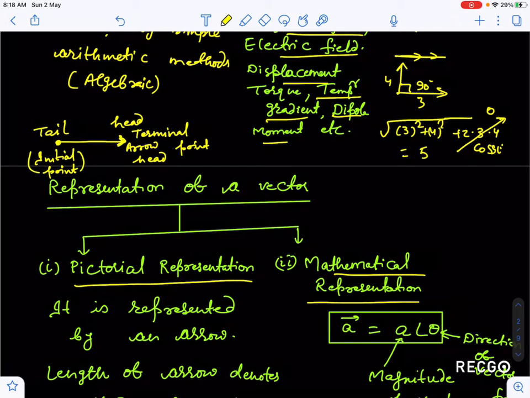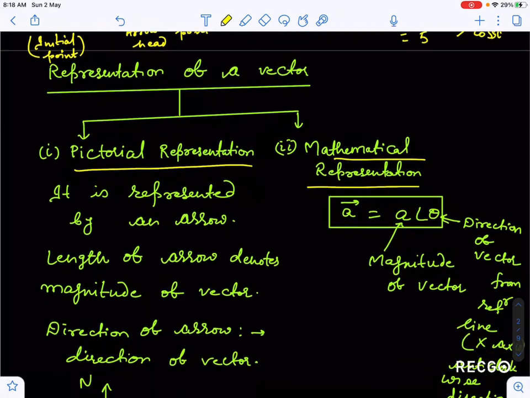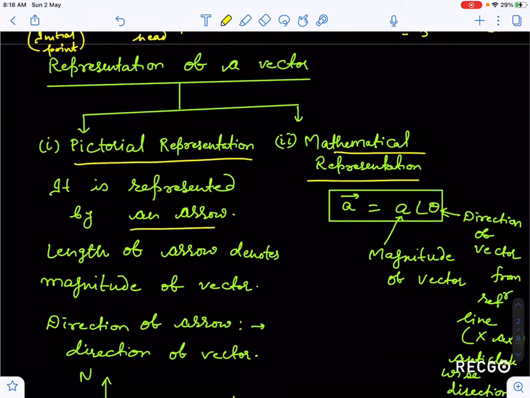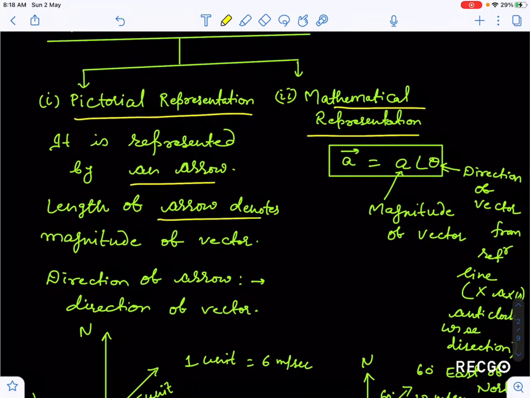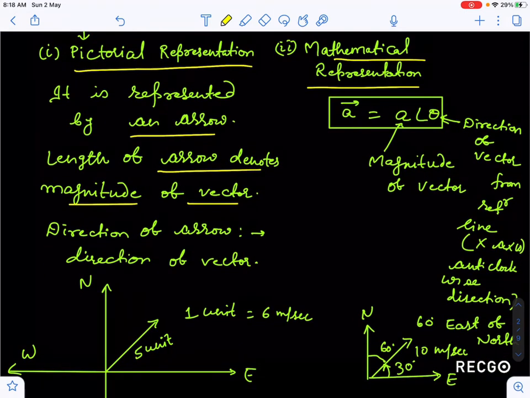So guys, I will tell you what a pictorial representation is. A vector in pictorial representation is denoted by an arrow. The length of the arrow denotes the magnitude of the vector. And what does the direction of the arrow tell you? The direction of the arrow tells you the direction of the vector.